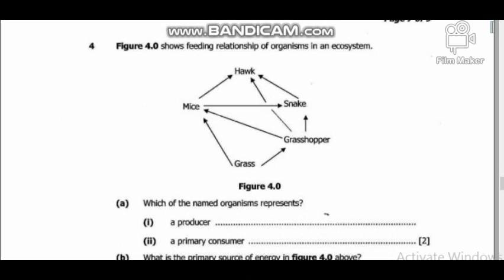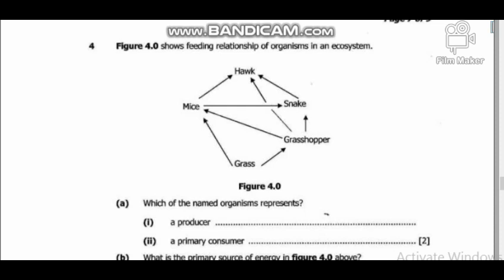In today's lesson, we're going to revise looking at a question that was extracted from biology GCE 2016, question number 4. So we're going to look at ecology in this case. The question that is going to assist us with this revision states that figure 4.0 shows the feeding relationship of organisms in an ecosystem.